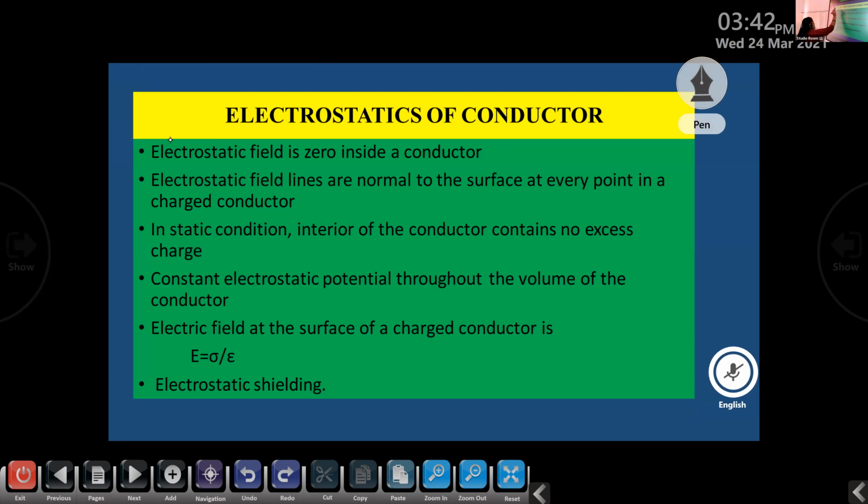Now we can check the second result of this electrostatics of conductors. So the first one is over. The second one: electrostatic field lines are normal to the surface at every point in a charged conductor.